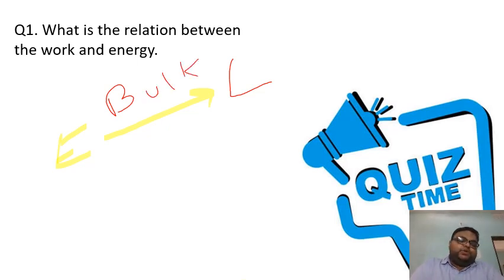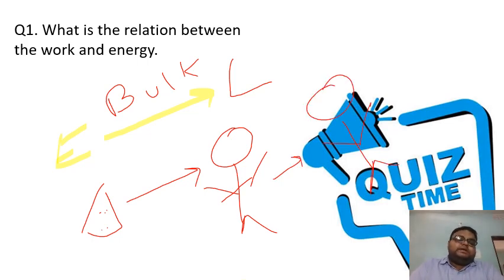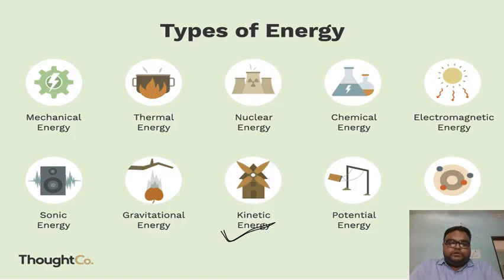Okay, students, suppose that you ate a pizza, right? And that is providing you energy to move, isn't it? That is providing you energy to move from here to here, right? So this is also a form of energy, and you do work only when you have energy, right? So now let's proceed ahead to our next video.